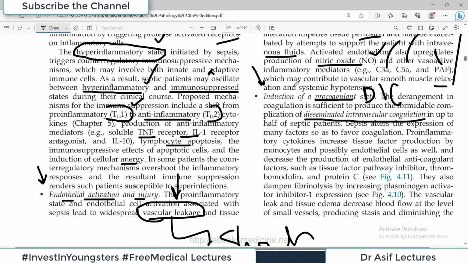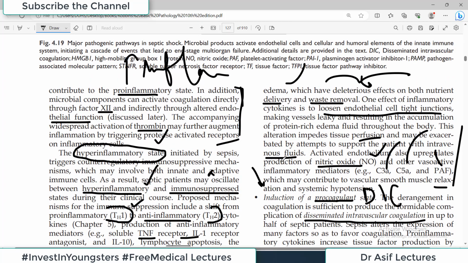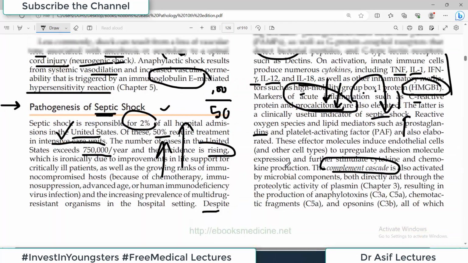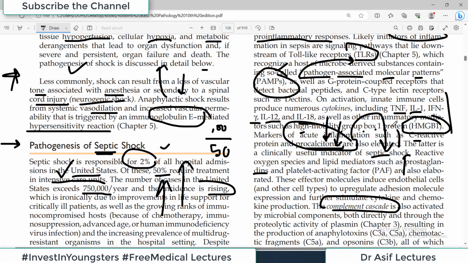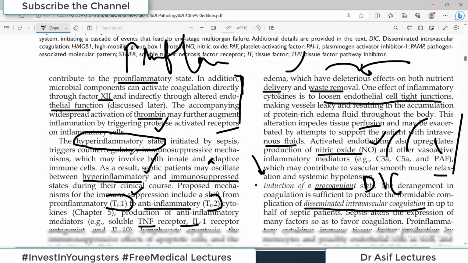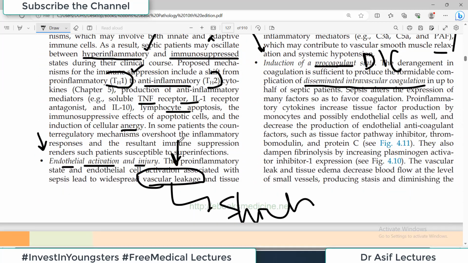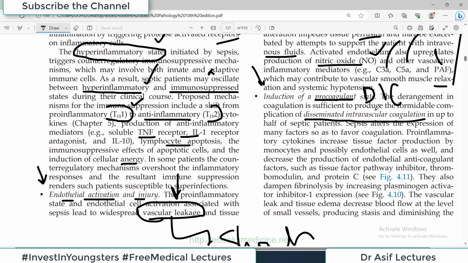So imagine a patient with septic shock. This patient has a lot of problems, has a lot of inflammatory mediators in the body. This patient has edema because there is endothelial activation and vascular leakage. Now this patient has increased microthrombi formation throughout the body, and because of this all the platelets are consumed.